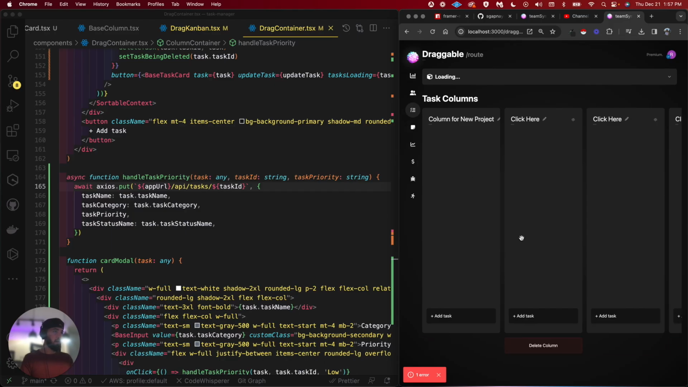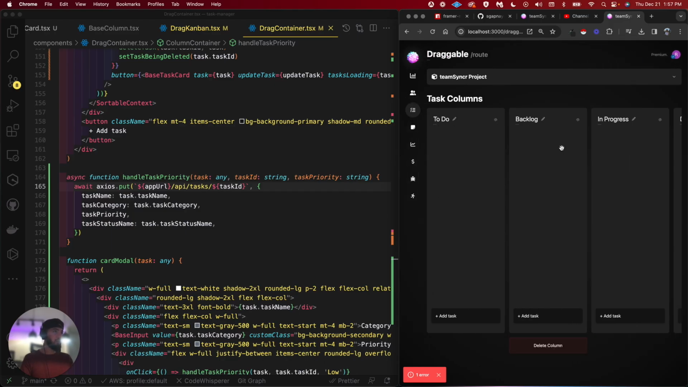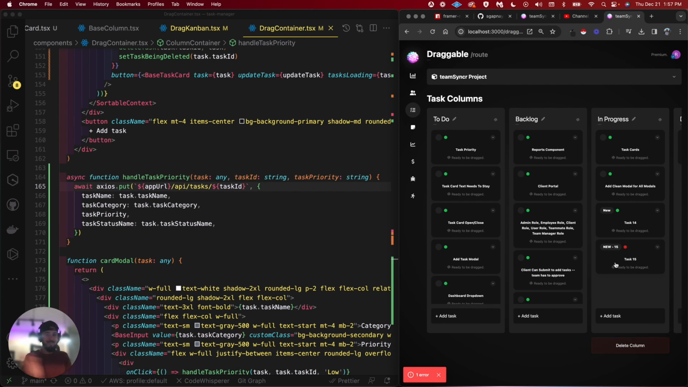After it fetches all the tasks. Let's see. MongoDB, please don't crash on us right now. Boom! That's sweet, guys. That is sweet. That is smooth, guys. That is smooth.